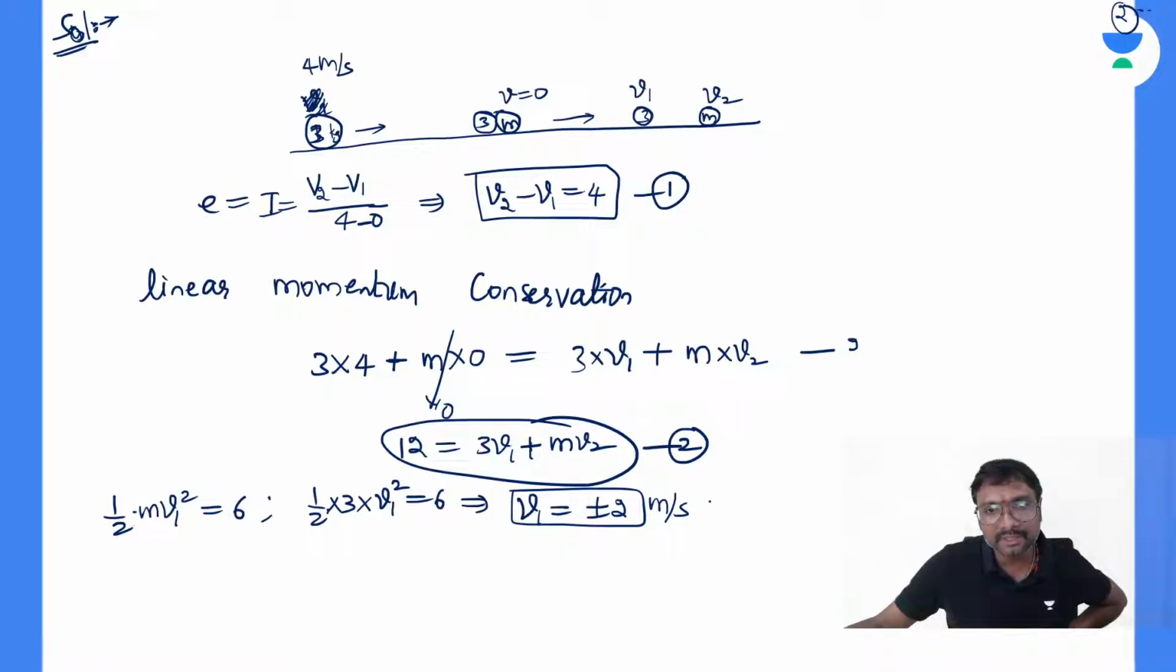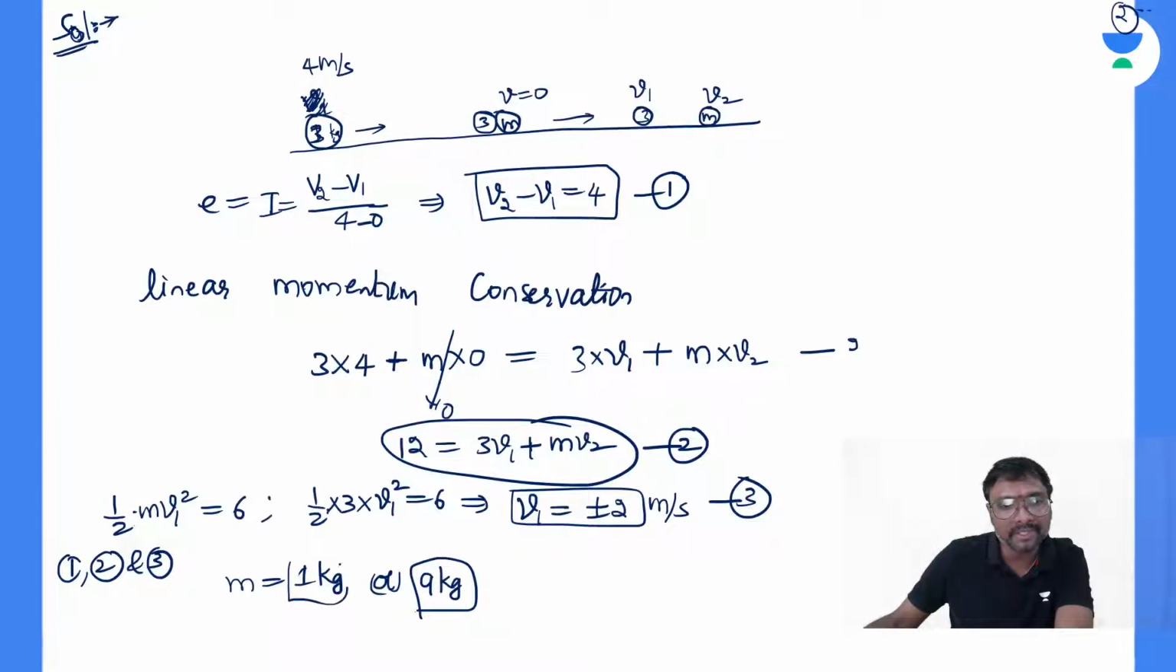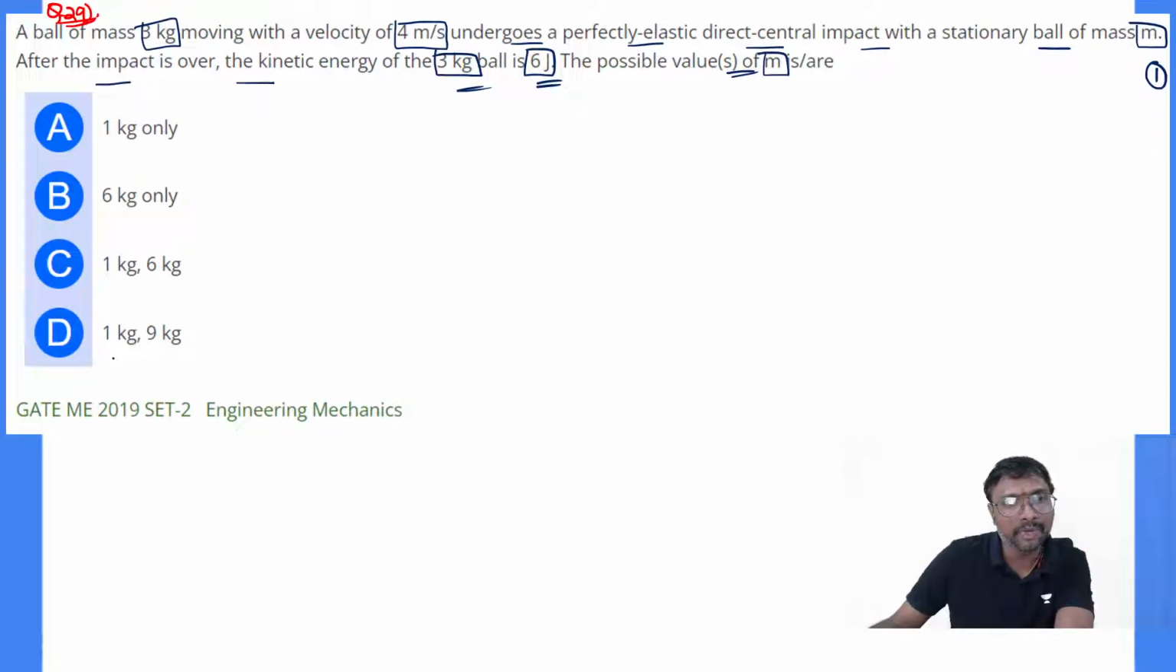So after solving this, this is 1, 2 and 3, right? This is v2 minus v1, one equation. Between v1 and v2, one more equation, and v1 we have got this, right? And after solving these 1, 2 and 3, what are the values of m we are getting? m is equal to, there are two values, right? 1 kg or it can be 9 kg, because minus 2 if you are taking one value and plus 2 if you are taking another value. Which option is available in the options? 1 kg comma 9 kg, option D will be available, obviously, right?